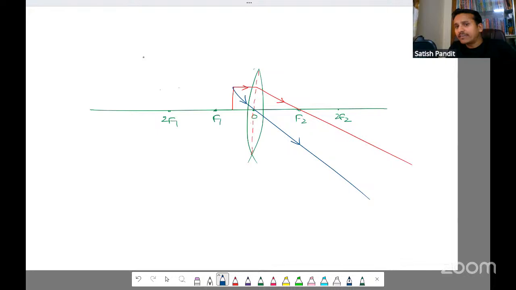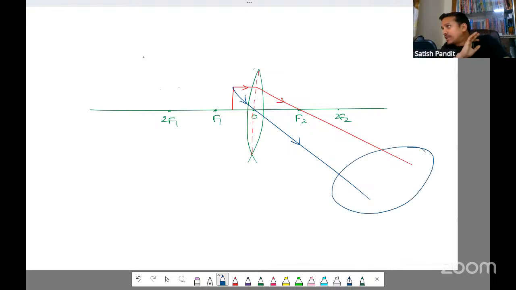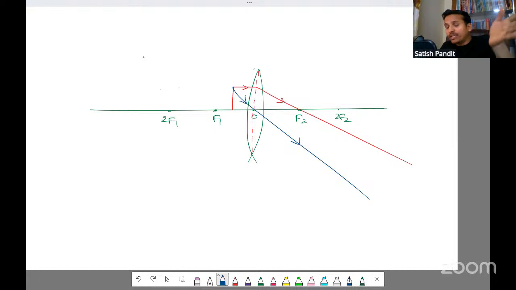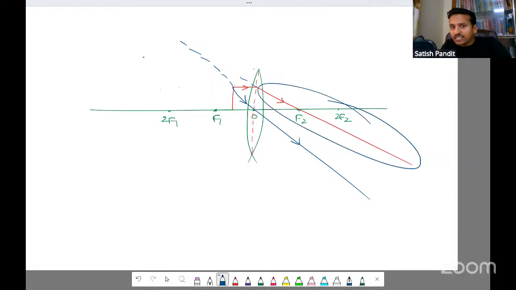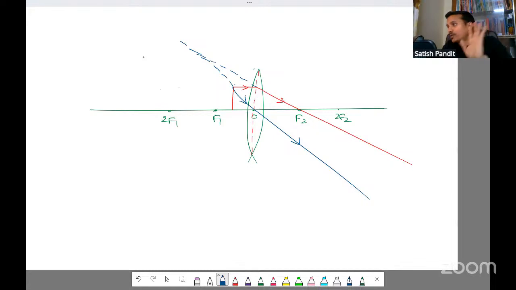Both the rays are diverging, right? So diverging rays will never meet in that same direction. But if you go backward, they will actually meet. How do you make them meet? You take your scale, put your scale on this line, and extend it backward. You cannot do it just like that; you have to put your scale and then only do it. Here I'm not getting it properly because I'm not using a scale and pencil, so it's difficult for me.